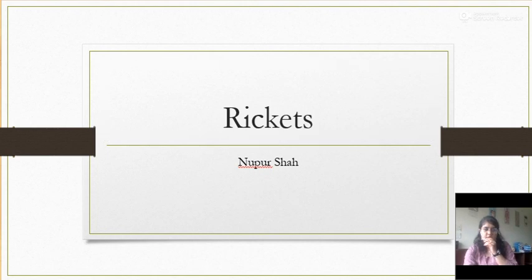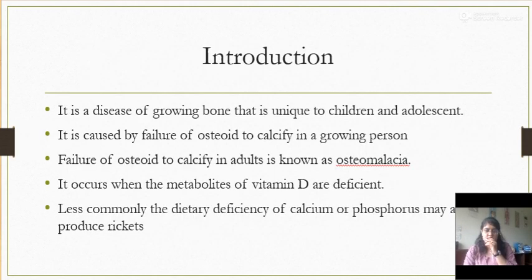So, coming on to the introduction, it is a disease of a growing bone that is unique to children and adolescents. It is caused because of the failure of the osteoid to calcify in a growing person, and failure of the osteoid to calcify in adults is known as osteomalacia. It occurs when the metabolites of vitamin D are deficient, and less commonly the dietary deficiency of calcium or phosphorus may lead to rickets or osteomalacia.